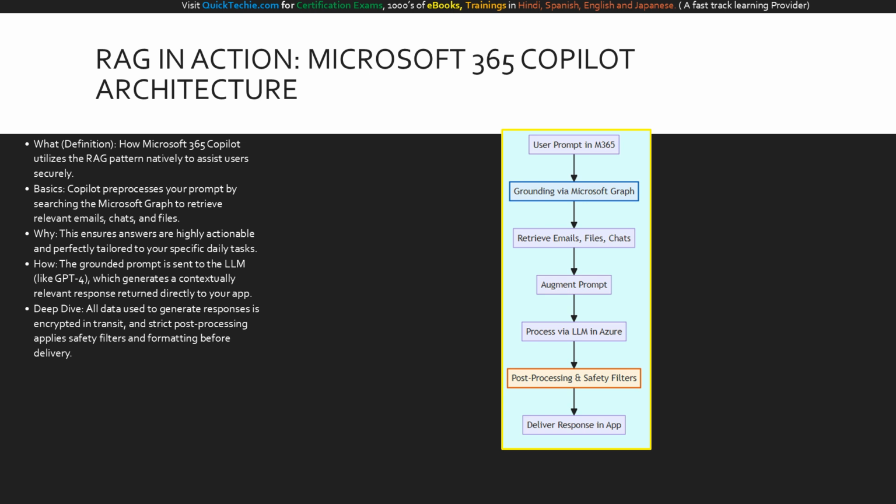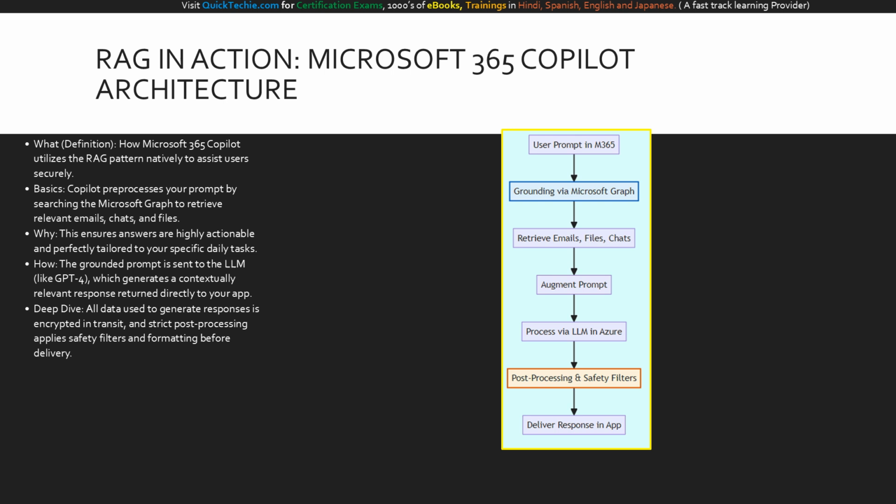Why? Because this grounding ensures the AI's answer is highly actionable and tailored to your specific project. How does the cycle complete? The system augments your prompt with your graph data and sends it to the LLM, like GPT-4, hosted in a secure Azure environment. For our deep dive into security, you must know that all data used is strictly encrypted in transit. Furthermore, before the user sees the answer, Microsoft applies rigorous post-processing, utilizing content moderation and safety filters to ensure the output is entirely compliant.